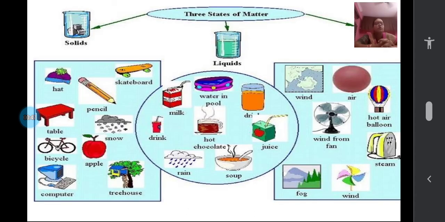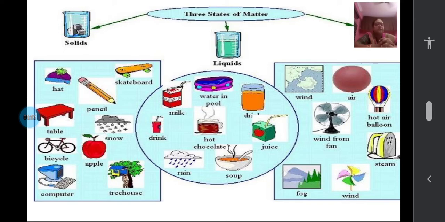Surrounding us, children, there are so many things. The place where you are now sitting also, if you have a look around yourself, you will see so many different things. All these things are not the same, that you all know. So how are they different? How can they be classified? That's what we are going to learn.